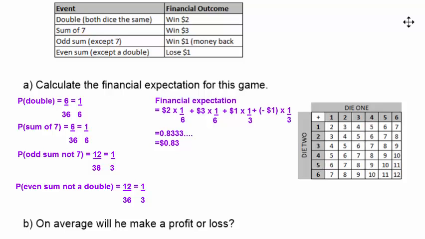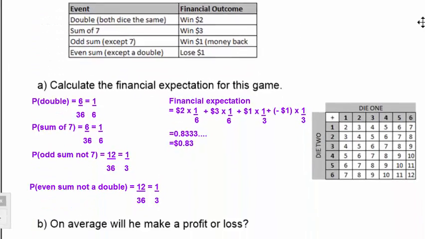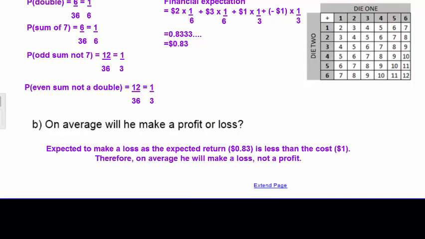Part B asks, on average, do you think George will make a profit or loss? Part A told us that on average George would expect to win 83 cents per game. But looking back at the scenario, we see that it costs $1 to participate in each game. On average, George is winning less than it is costing him to play, so he should expect to make a loss if he continues to play the game.